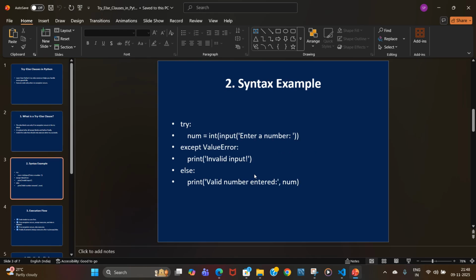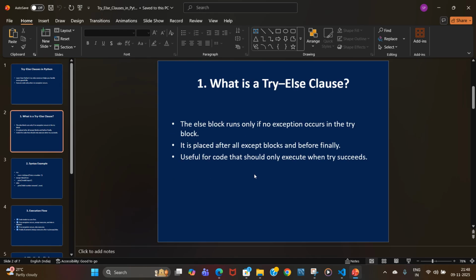What is a try-else clause? The else clause is a part of Python's exception handling structure. The key idea is simple. The else block runs only if no exception occurs inside the try block. If an error is raised, the except block handles it and the else section is completely skipped. This helps you separate normal successful code from your error handling logic.